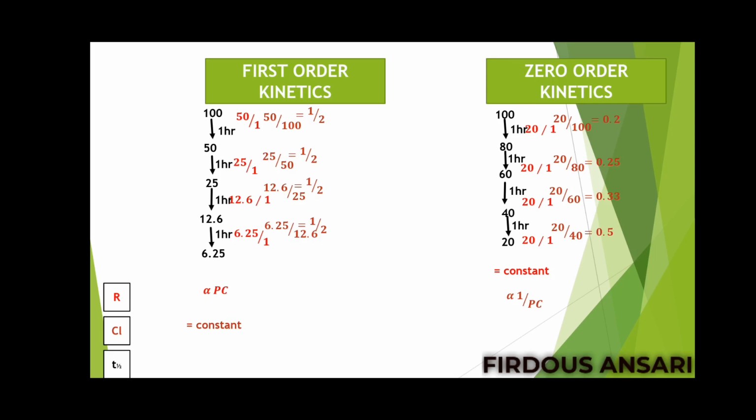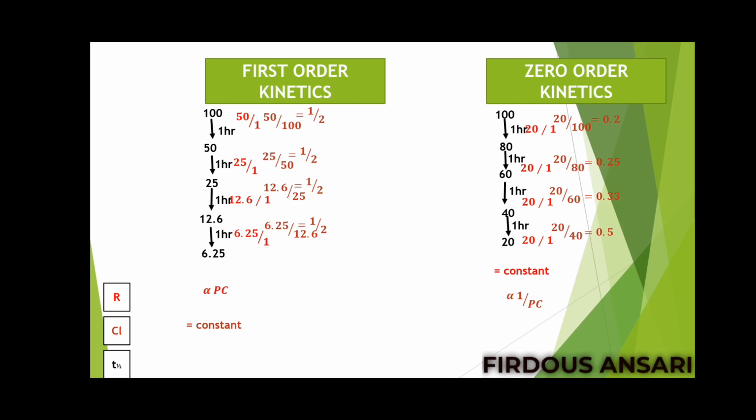Okay, so for clearance, it is constant for first order kinetics, but it will be inversely proportional to the plasma concentration in case of zero order kinetics. Okay, so this is about clearance. Next we'll check out the half-life. Half-life means the time required for 50% of the drug to get eliminated.